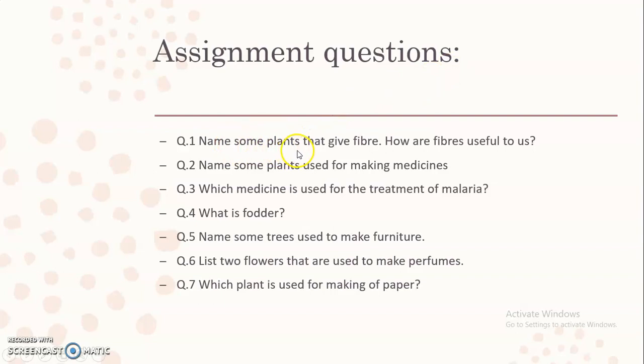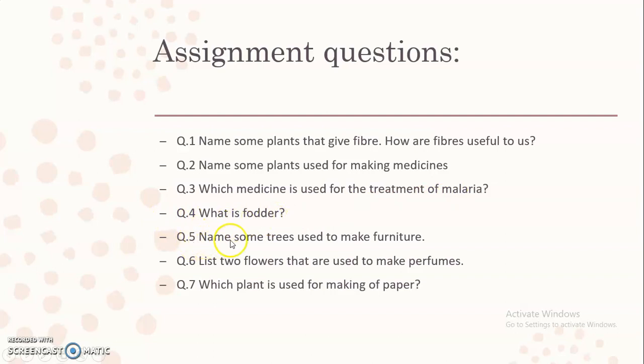Name some plants that give fiber. How are fibers useful to us? Question number 2. Name some plants used for making medicines. Question number 3. Which medicine is used for the treatment of malaria? Question 4. What is fodder?